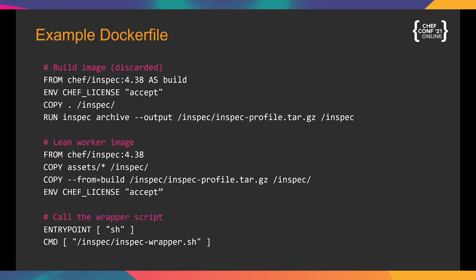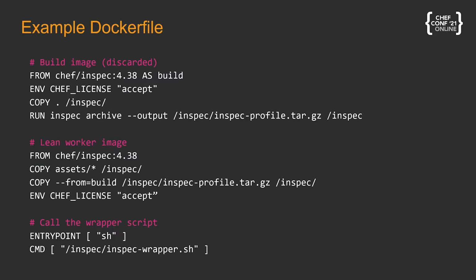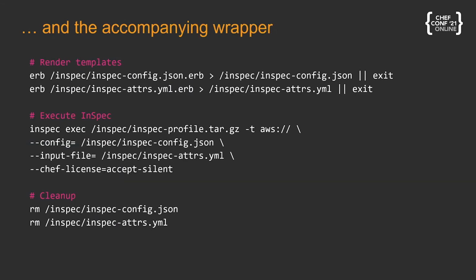So yeah, this is just looking at a Docker file. In this, we use a two-step build process. First we build the image. We then create a tar version of the profile, and then we discard that image so that we have a lean worker image that actually performs the scan. So then we pick up that profile again. We copy in some assets, which I'm going to show you in the next few slides. We accept the Chef license, and then we start calling a script, which I'm also going to show you in the next few slides. Next slide, please.